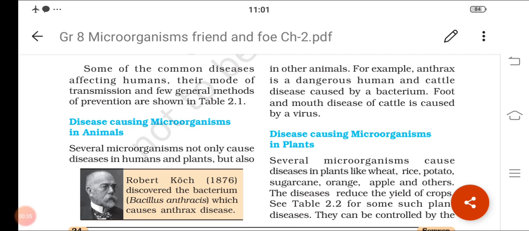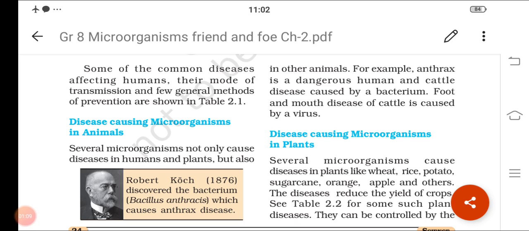This scientist Robert Koch, in 1876, discovered the bacterium Bacillus anthracis, and it will cause anthrax disease even in human beings and some of the cattle. Cattle means animals like cows, goats and horses. Here bacterium means singular, bacteria means plural. So Bacillus anthracis bacterium will cause anthrax disease to humans and also cattle like cow, goat and horses.